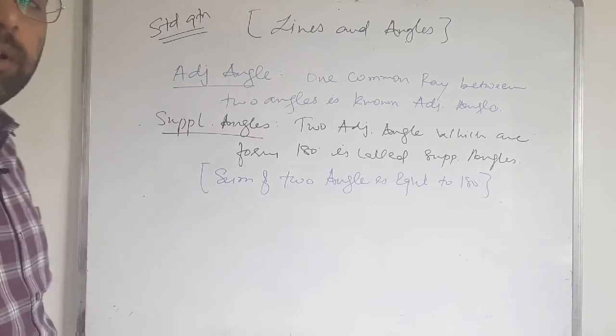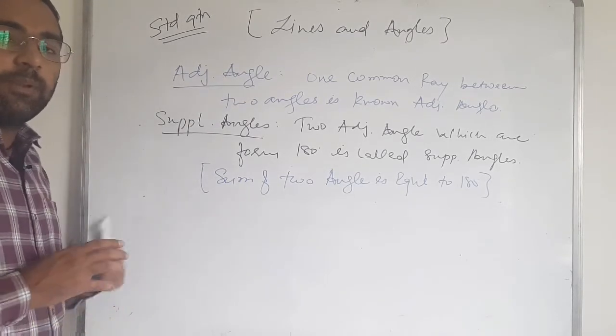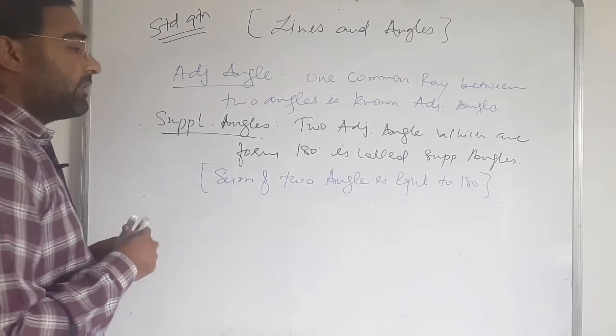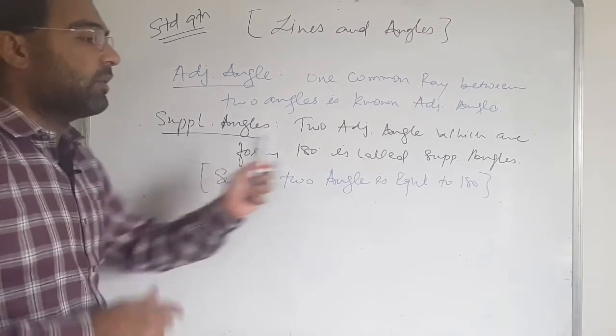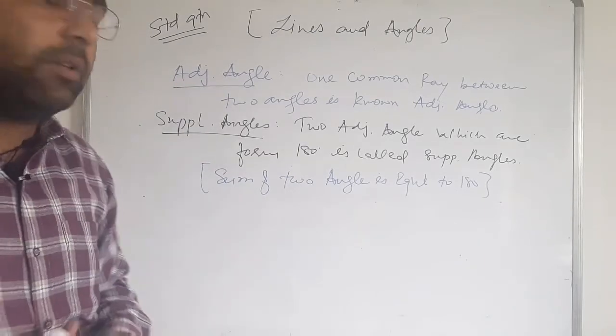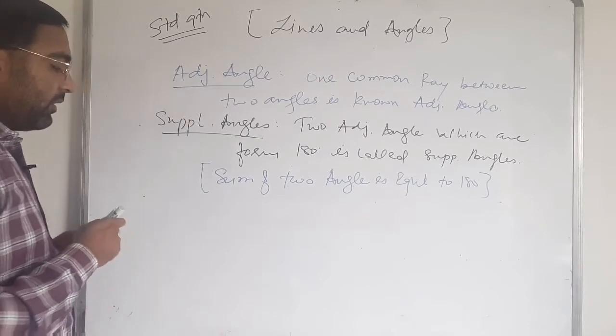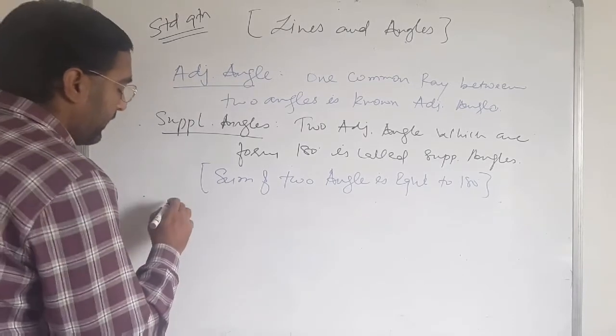Complementary angles are also the same as the supplementary angles, but in the supplementary angle the sum is equal to 180 degrees, while in the complementary angle it is equal to 90 degrees.